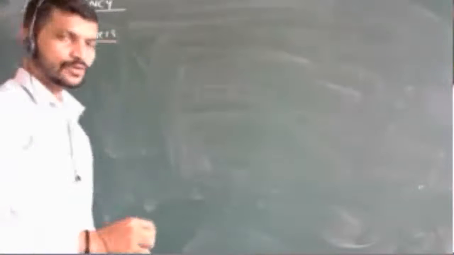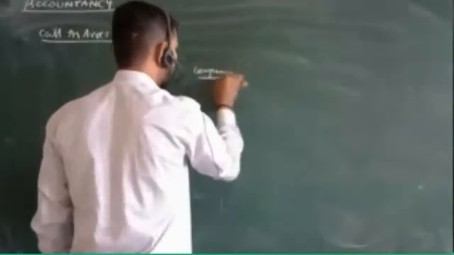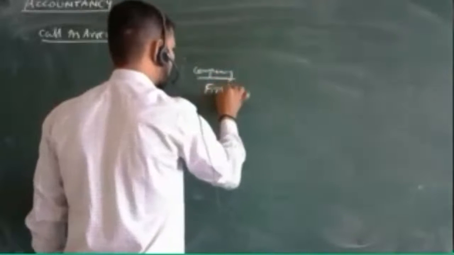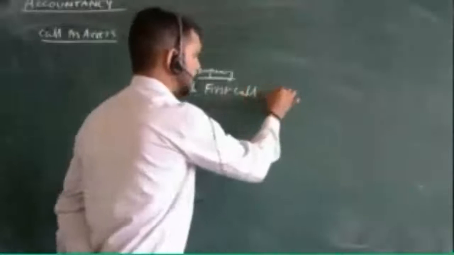Call in arrears. Now what exactly does it mean? The company made a first call, the share first call, and you paid.